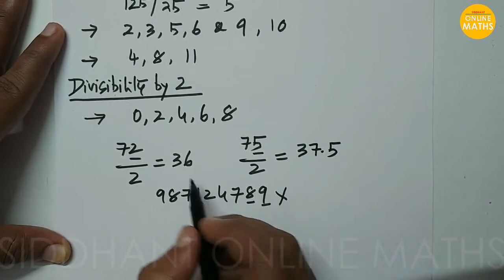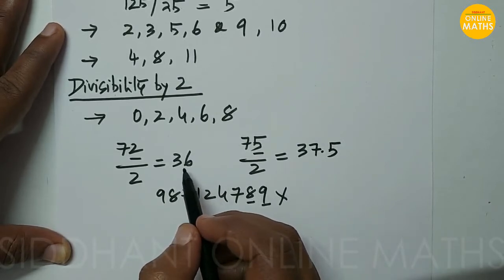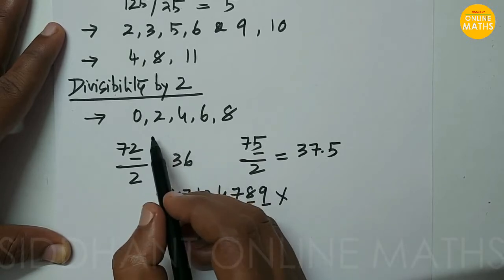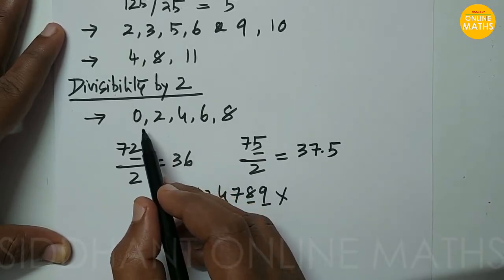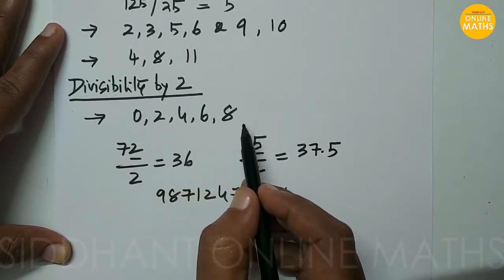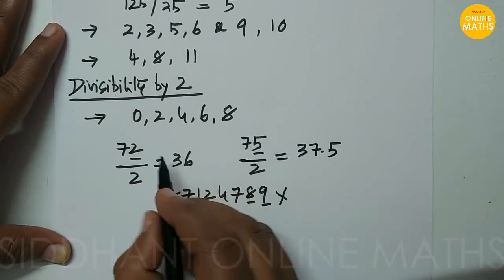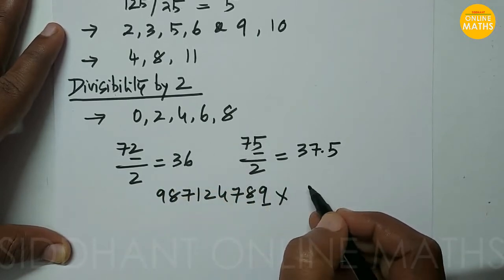So any given number, if it ends with 0, 2, 4, 6 or 8 at the units place, is divisible by 2.